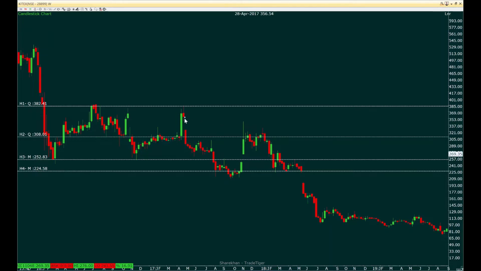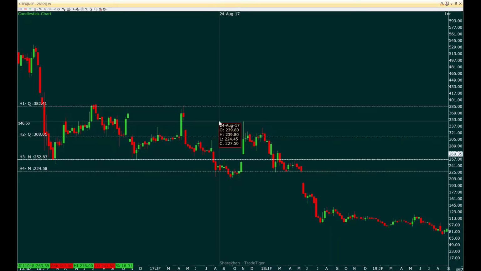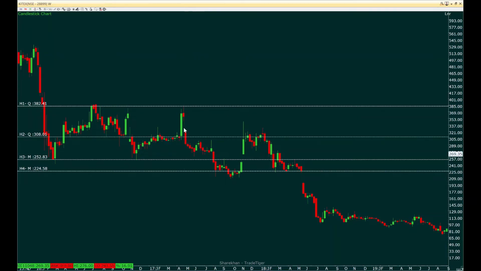This is also a reaction area, but if you can see, this reaction came from the wick and it is not from the body. So there are two schools of thought. One school of thought says that if this area is already touched, then orders are consumed. But what we know here is that this area has a formation with a gap.